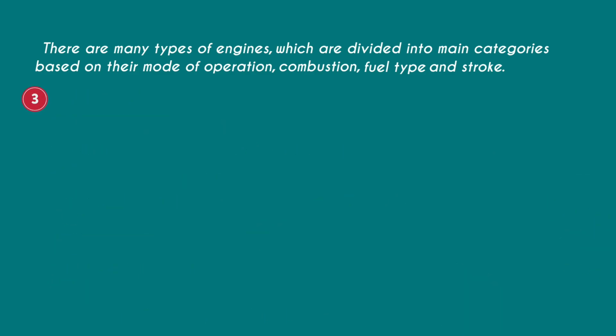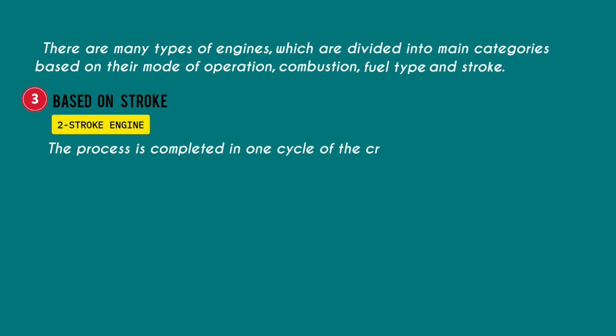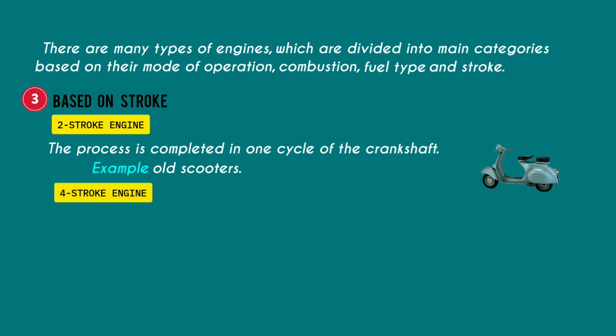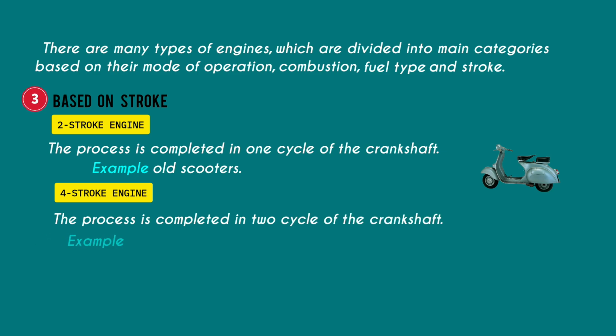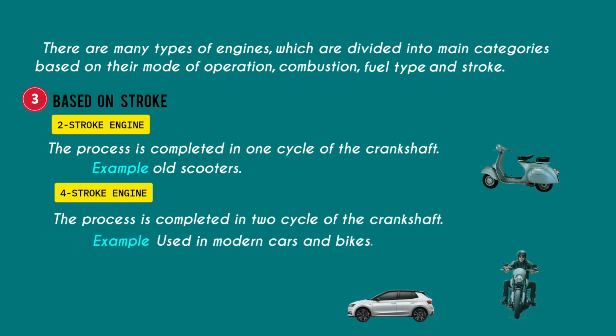3. Based on stroke. Two-stroke engine. The process is completed in one cycle of the crankshaft. Example: old scooters. Four-stroke engine. The process is completed in two cycles of the crankshaft. Example: used in modern cars and bikes.